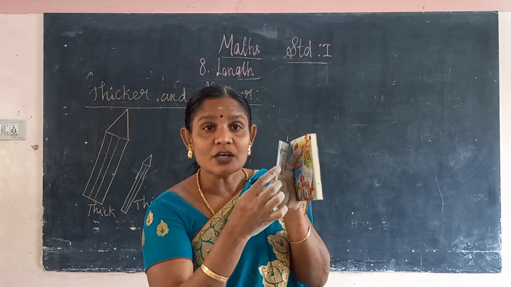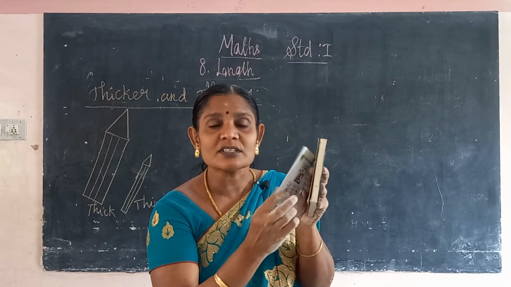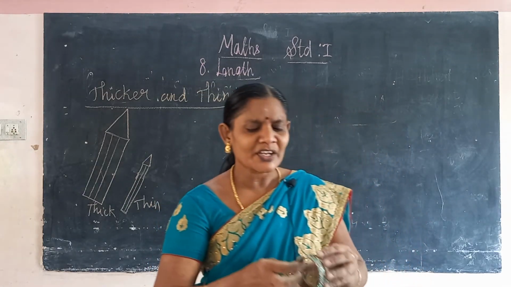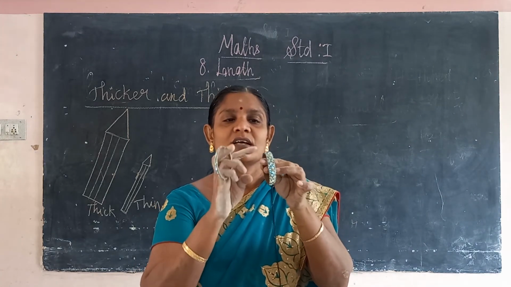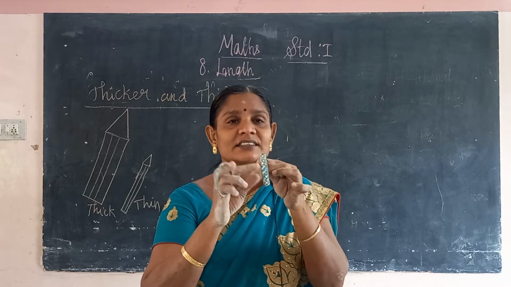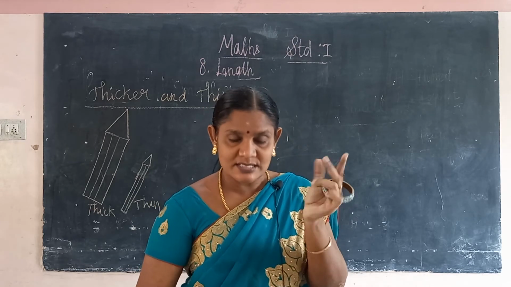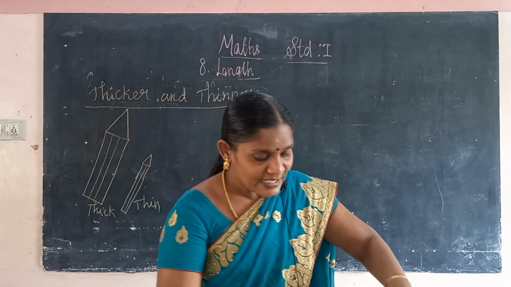அப்படினா என்ன அர்த்தம்? இது ஒல்லியா இருக்கு. So this is the thick book. This book is the thick book. This is the thin book. Then next you take this. I'll take a bangle. Two bangles there. This is the thick bangle. அப்படினா என்ன அர்த்தம்? இவ்வளோ பெருசு இருக்குது thick bangle. This is the thin bangle. ஒல்லியா இருக்கும். Okay, this is the thin bangle.